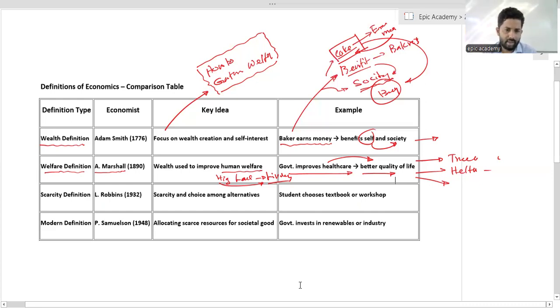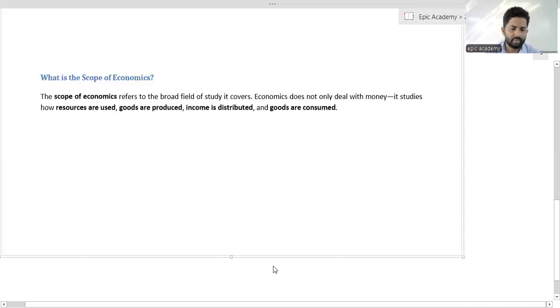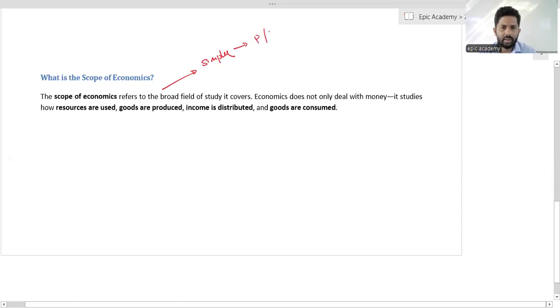Okay, right. And then we are going to discuss the scope of economics. What we are going to focus on in this particular subject. The scope of economics refers to something broad. It is not a simple idea. Already we discussed that simply. We are going to study economics related to production, distribution, and consumption. Actually, it is not a simple activity.